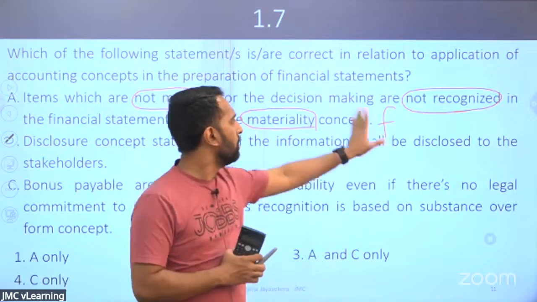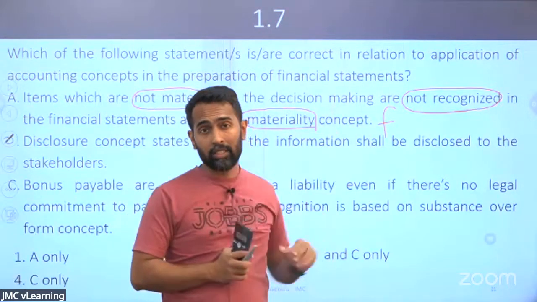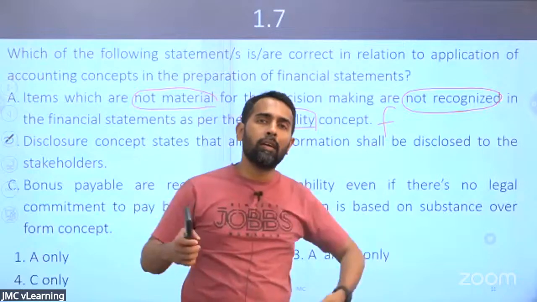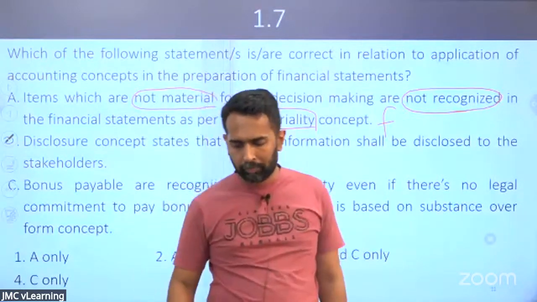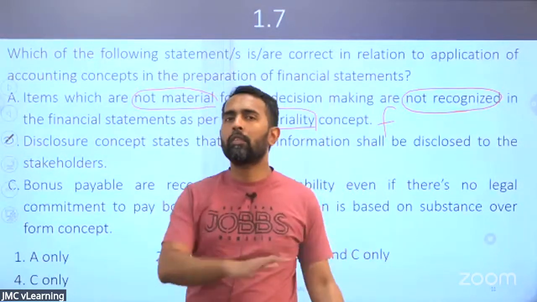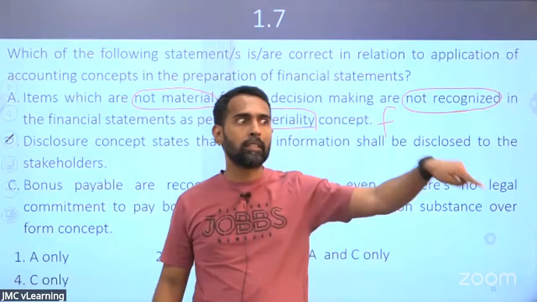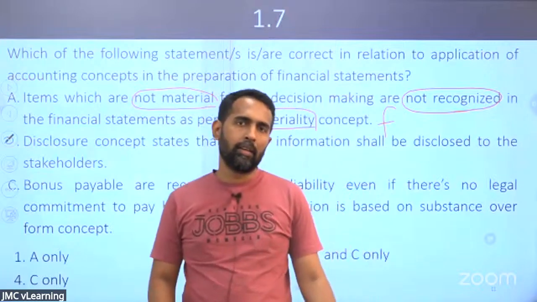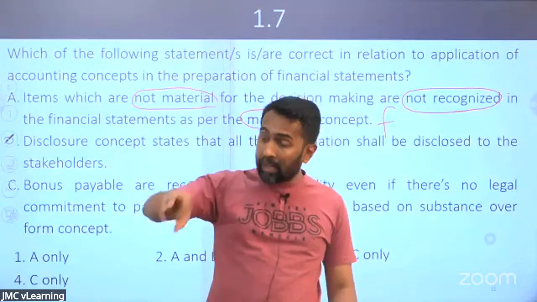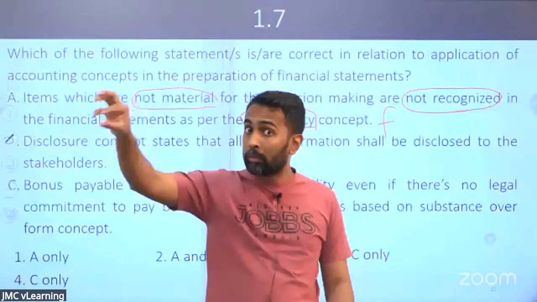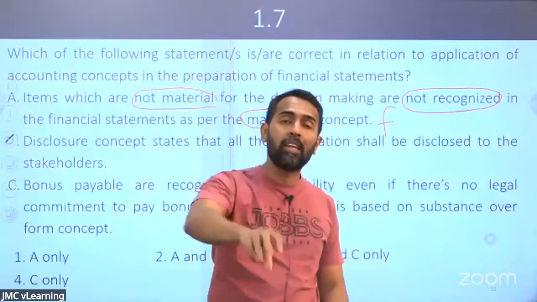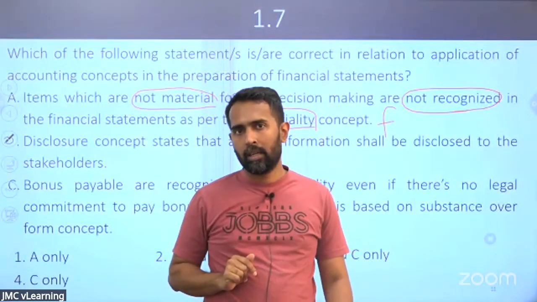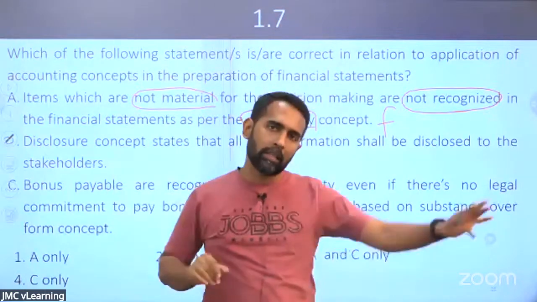Now look, here it says not recognized in the financial statements. If we look at it that way, some people might not account for some things because they are not material. It's not material, we should not account. Why? Materiality concept says that. No. Materiality concept does not say something like that. Material items you have to recognize and show them separately. Even though those are immaterial, you have to recognize. May not be as an asset, but as an expense.